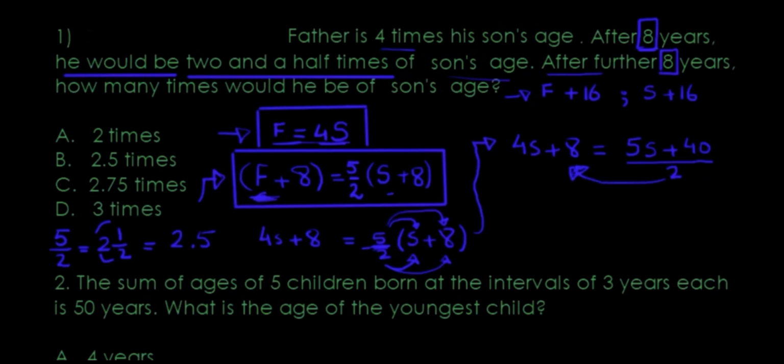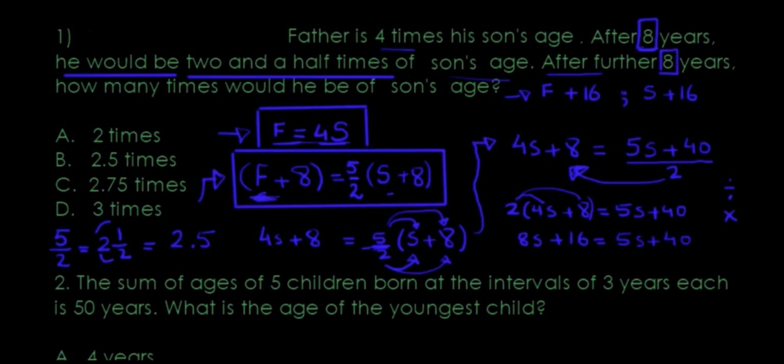Because it's being divided by 2 over here, I want to take it over the equals to. Remember, over the equals to, if you're changing around anything, the operation reverses. At the moment it's division, so on the other side goes multiplication. So it's going to be 2 times 4s plus 8 equals 5s plus 40. 2 times 4s is 8s. 2 times 8 is 16, equals 5s plus 40.